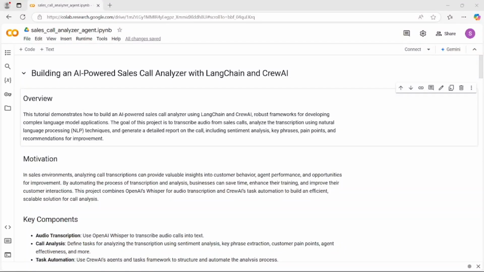Hello guys, my name is Saad and today I'm gonna show you the sales call analyzer agent using LangChain and CrewAI. These are very robust frameworks for developing complex language model applications, and the goal of this project is to transcribe audio from a sales call, analyze the transcription using natural language processing techniques, and generate a detailed report on the call, including sentiment analysis, key phrases, pain points, and recommendations for improvement.